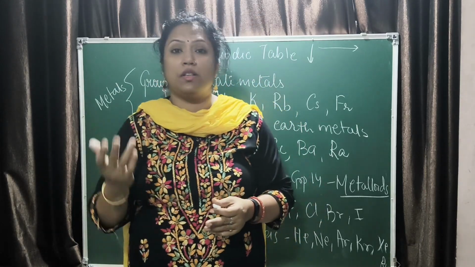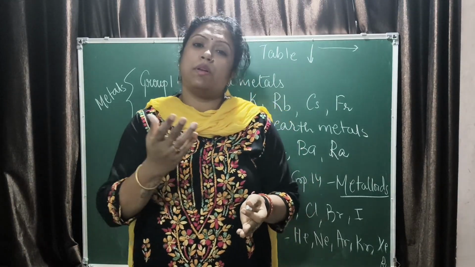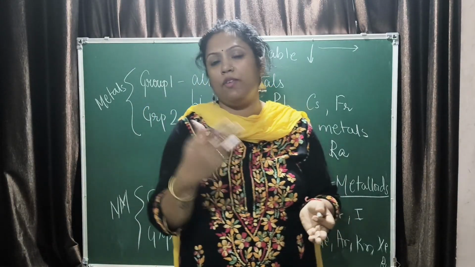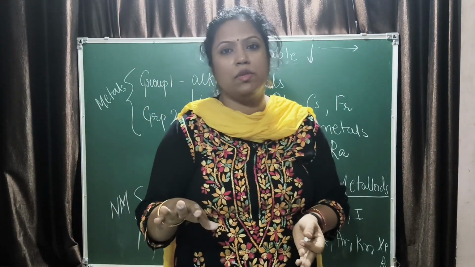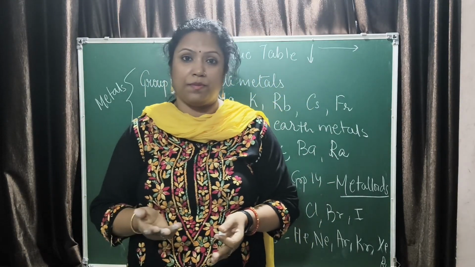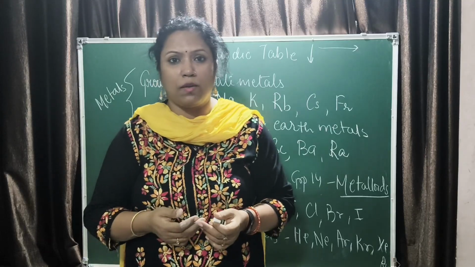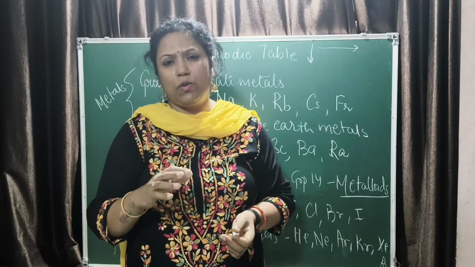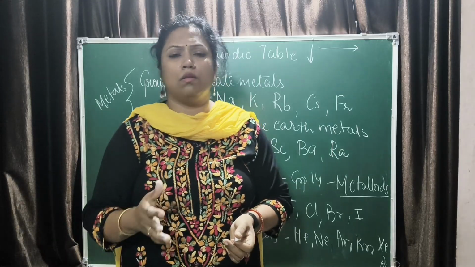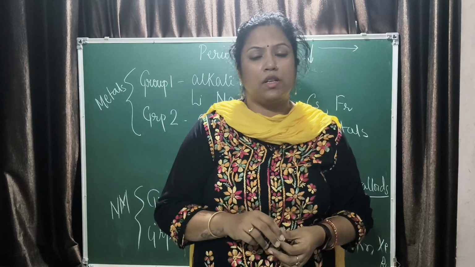Copper is used in electrical wires. Mercury is used in amalgams. What are amalgams? Amalgams are alloys of mercury with any other metal. Any metal, if you add it to mercury, it dissolves in mercury and can be used as an amalgam. In teeth, we generally use silver amalgam and all. Is that clear? Anything else that you want me to explain about the uses of metals, non-metals and metalloids? Put it in the comment section.